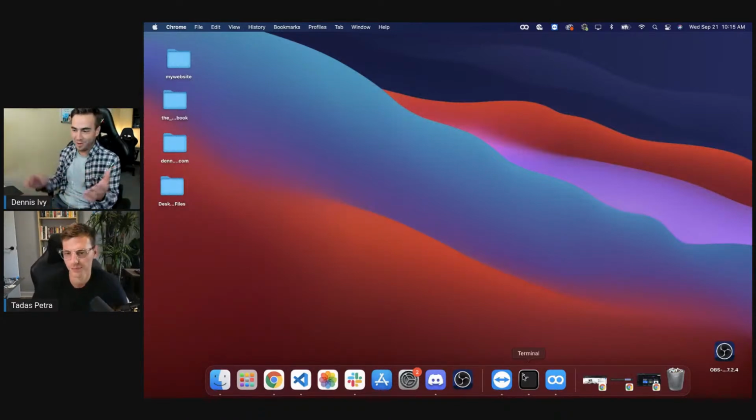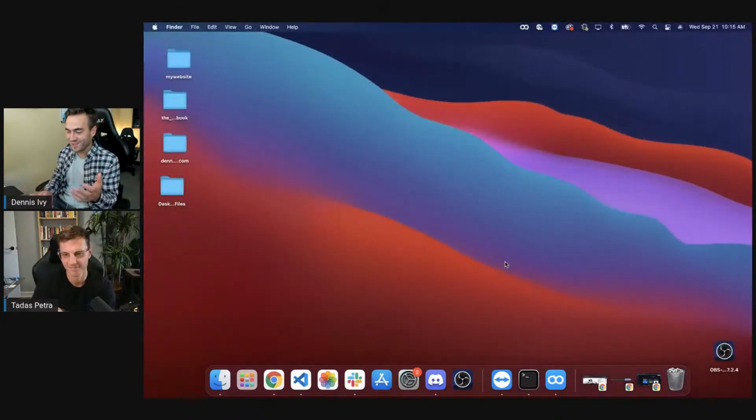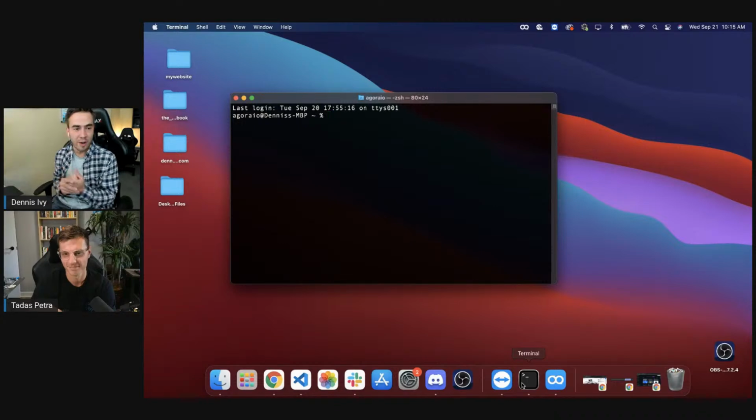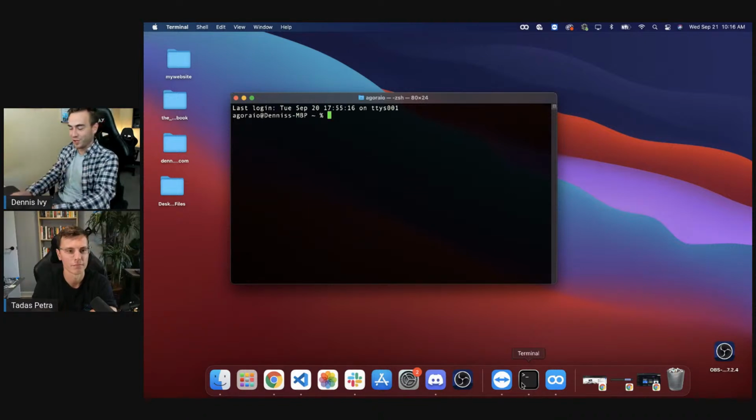I'm using a Mac, though I'm not really a Mac user, so we're going to have to get used to this, but we're going to set up a Django application. There is going to be some JavaScript here, and I'm not using a front-end framework. Essentially, I'm going to use Django, the Django REST framework, to build out a small API, and then we'll write our JavaScript in a JavaScript file, put that into our front end, and make that work. If you're not a JavaScript developer, well, it's kind of hard to build out a real-time chat application without JavaScript, so we're just going to have to do it.